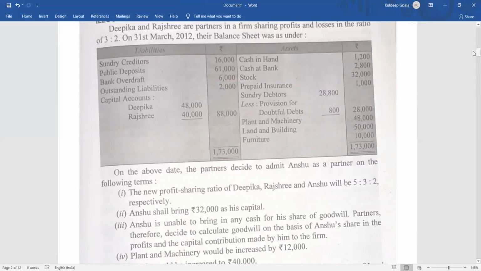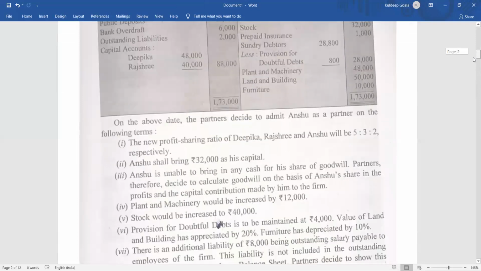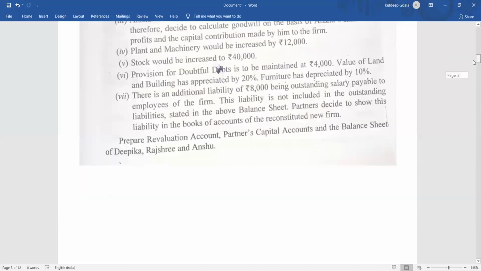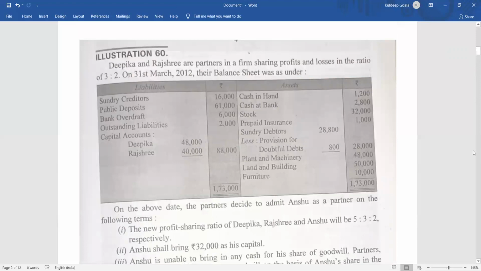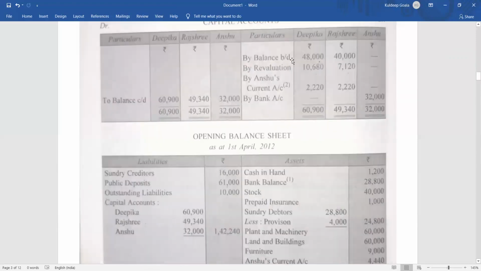What is going to be the entry? It will be by balance brought down in the capital account. You can see here by balance brought down. How much is it? We can see the figure once again in the question. It is 48,000 and 40,000. So by balance brought down, 48,000 and 40,000. After that, one by one we will go.